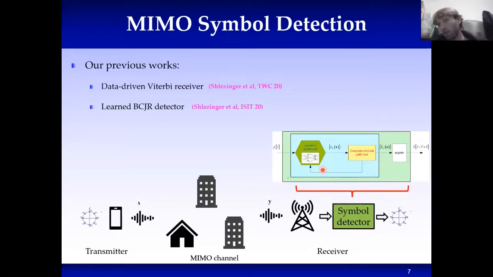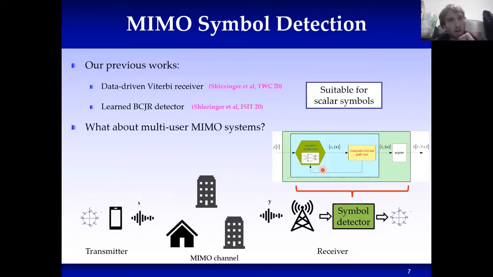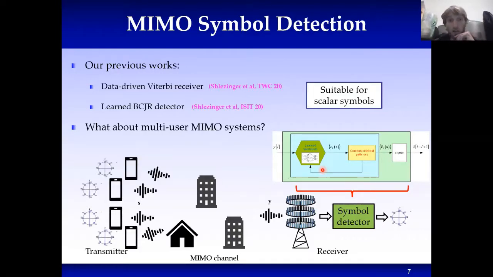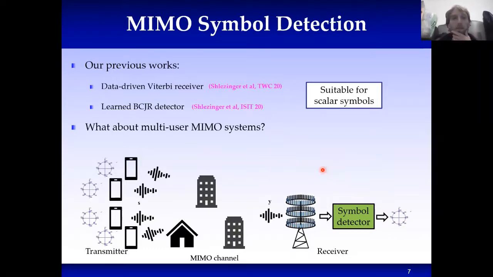Okay, so we can use those previously proposed works, but the thing is that both the Viterbi and BCJR algorithms, regardless of their data-driven implementation, are more suitable for scalar symbols. But what we have in multi-user MIMO, which is our problem of interest here, is that the receiver has a very large number of antennas, and furthermore, we don't have a single user, we have multiple users, and the complexity of those algorithms grows exponentially with the number of users. So neither Viterbi nor BCJR should be the way to go in this problem. So we want to ask which symbol detection algorithm one should use here.